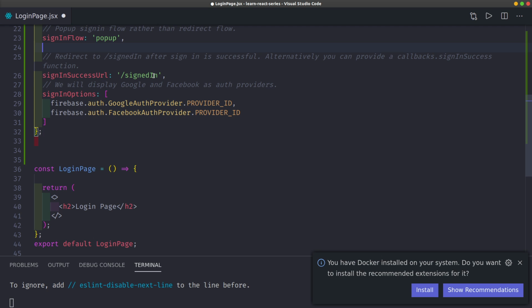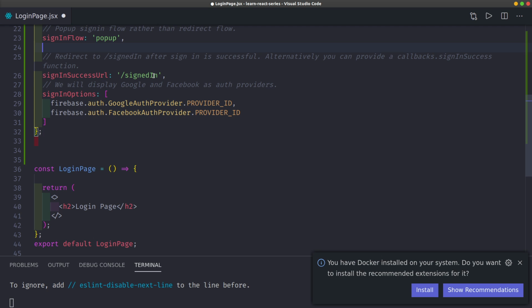Yes, just slash, go back to slash, because we have the whole page. In this case I say redirect to slash. We will change this later, but for now it's just that.